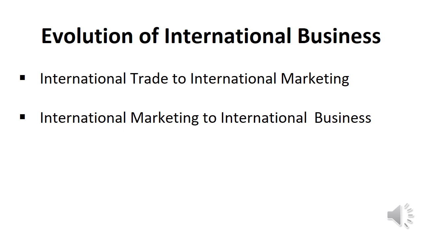For example, Unilever established its subsidiary company in India, that is Hindustan Lever Limited, which is called HLL. HLL produces its products in India and markets them in Bangladesh, Sri Lanka, Nepal, and other countries. Thus, the scope of international trade is expanded into international marketing, and international marketing is expanded into international business.